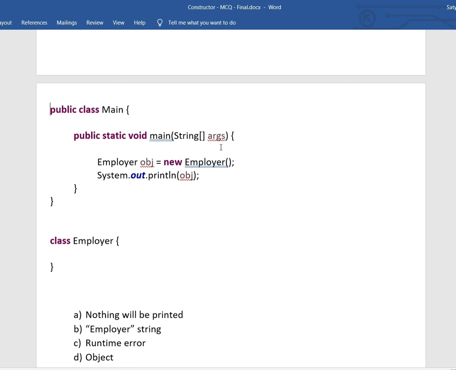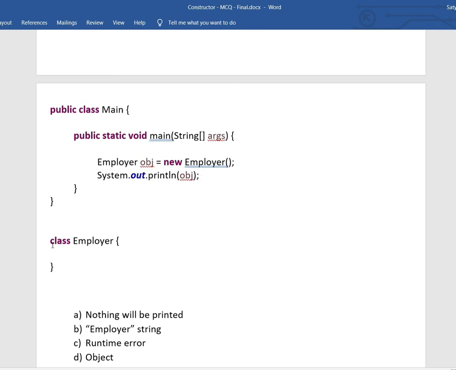Next question: we have a class main, and in main we have the main method, public static void main, and here we are creating an instance of employee, let's say an employer class, with the default constructor. That is fine. Even if there is no default constructor, the Java compiler provides the default, so there won't be any compilation problem. And coming to this line, we are trying to print system.out.println of object obj, the employer. What will be printed here?